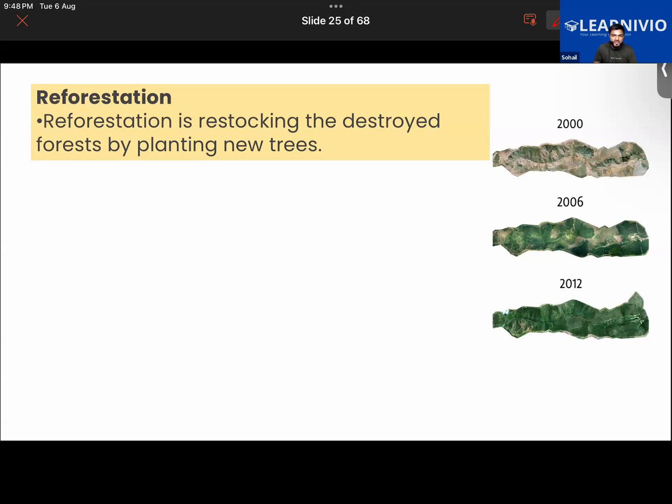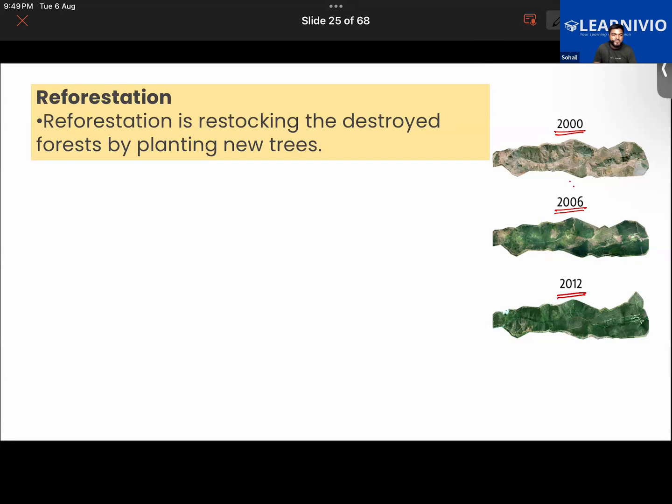This is the map of an area over the years 2000, 2006, and 2012. Once there was little or no forest in that land. Due to reforestation, look at the forest cover in the years 2006 and 2012. There has been a significant change. Getting it, guys?